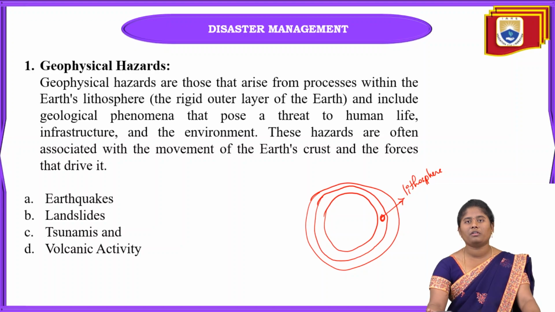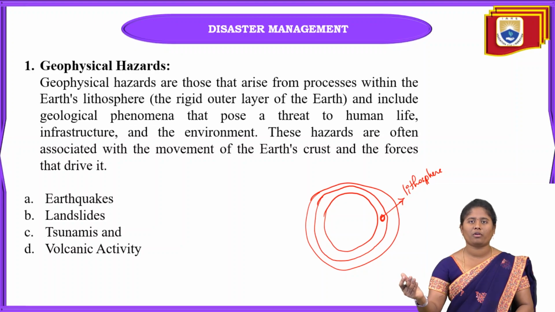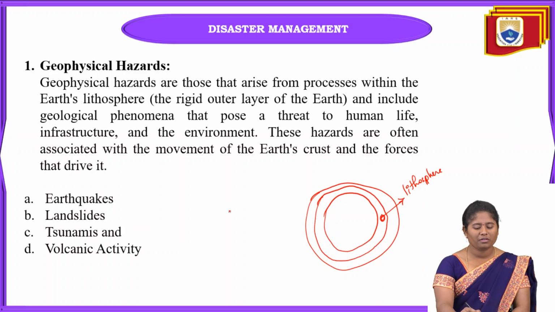These hazards are associated with the movement of the Earth's crust. Mainly these geophysical hazards occur due to the Earth's lithosphere, and they include earthquakes, tsunamis, landslides, and volcanic activities.